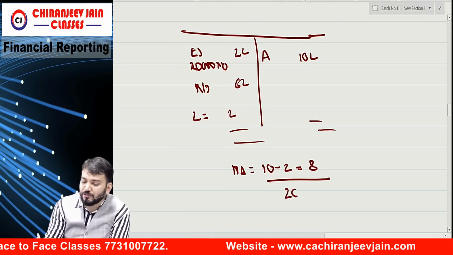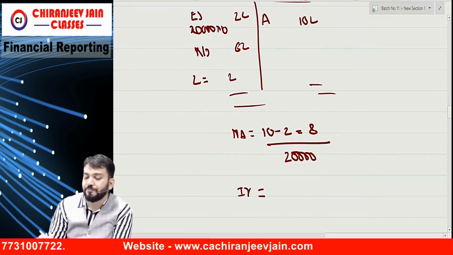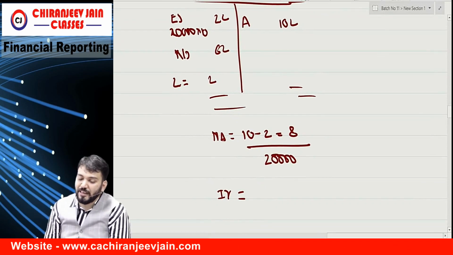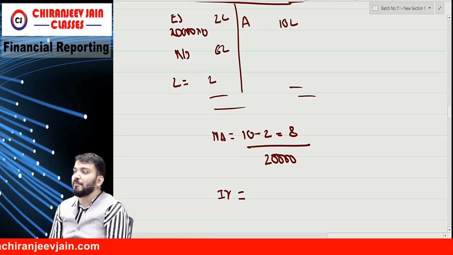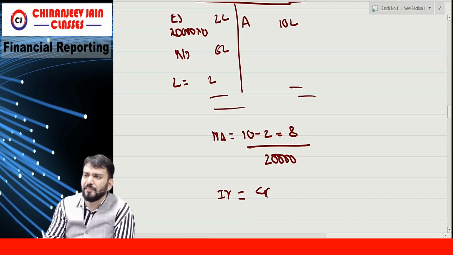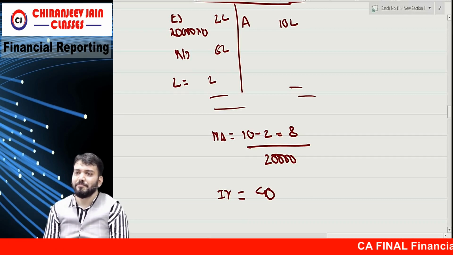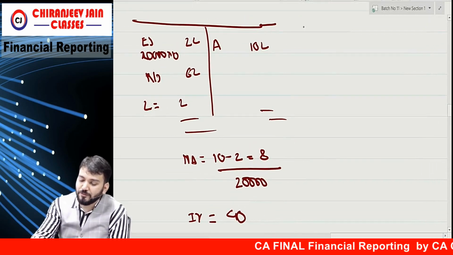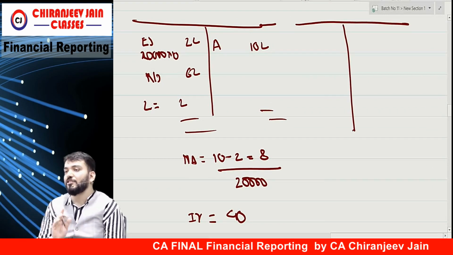Divided by number of shares 20,000. So tell me, what is the intrinsic value of shares? 8 lakh divided by 20,000. You know intrinsic value, therefore I am not explaining, because you have done amalgamation. Now, suppose the company wants to issue shares at intrinsic value.